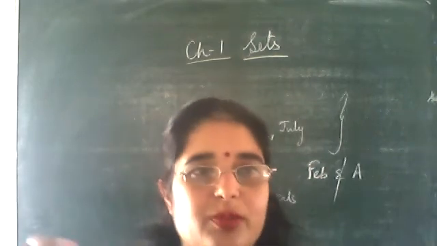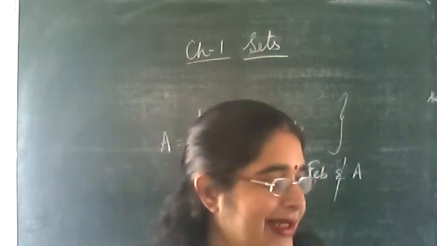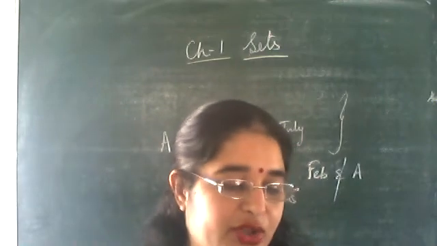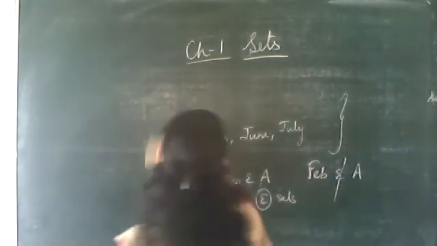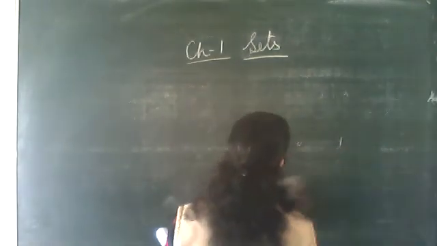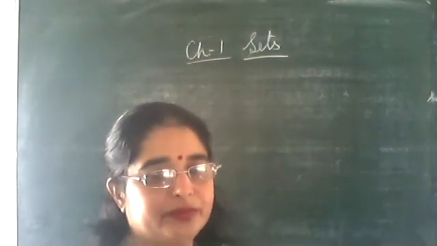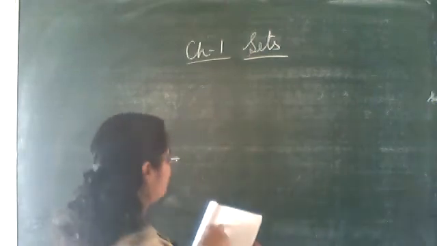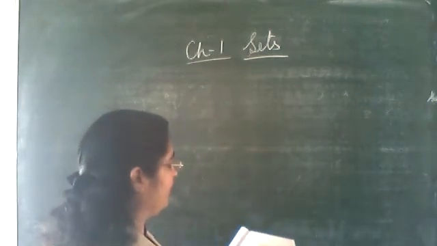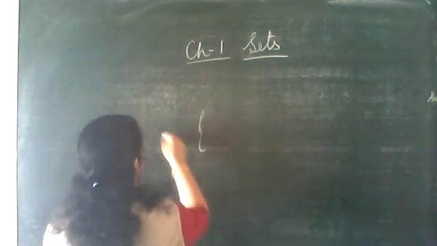I think this belongs to and does not belong to must be clear to you all. Now the next question is to write the following set in roster form. Again I told you roster form is very easy to write. Now just see what we are going to do. Question number 3, first part. A is equal to x, x is an integer between -3 and 7. X is an integer. We can write it as a set.